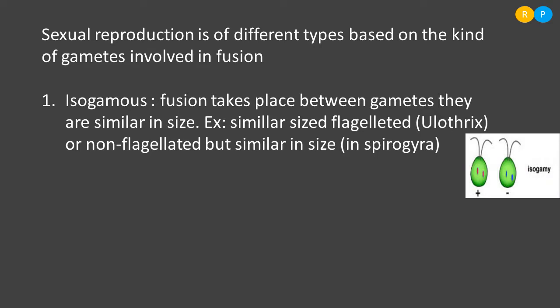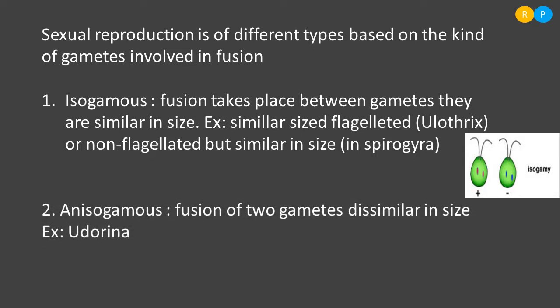So here you can see two gametes. One gamete is indicated by a plus sign and another gamete is indicated by a minus sign. You can see the chemical nature here. The plus gamete has the red color, which indicates the chemical content is different compared to the second one. Understood? So when the fusion takes place between two gametes that are similar in their size, structure and appearance, such gametes are called isogametes, and the fusion is named isogamous.